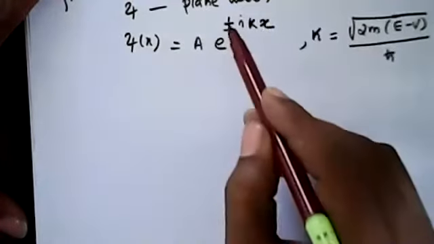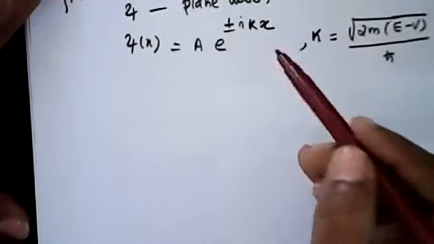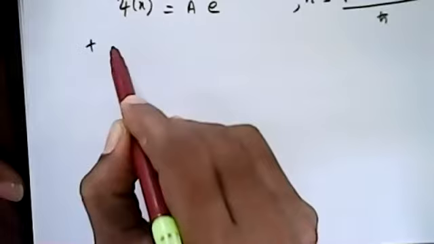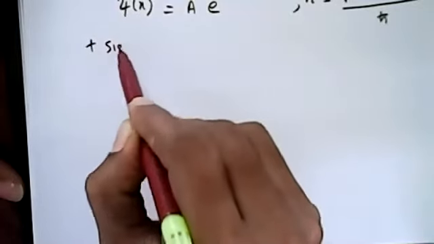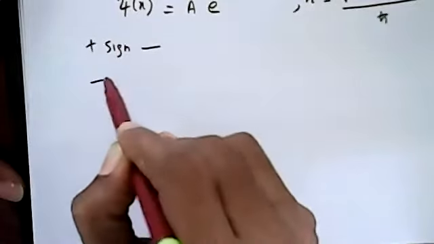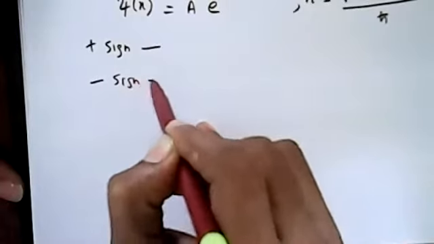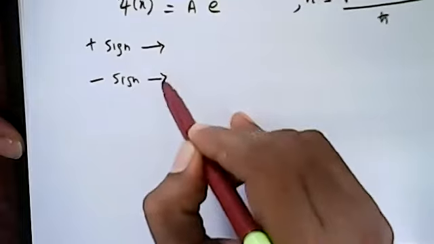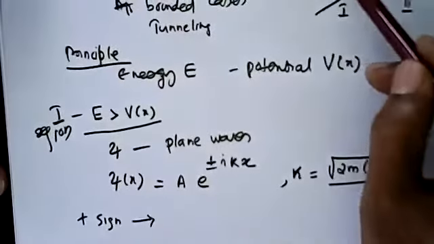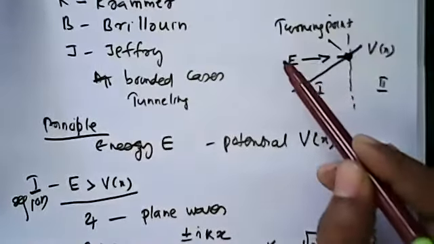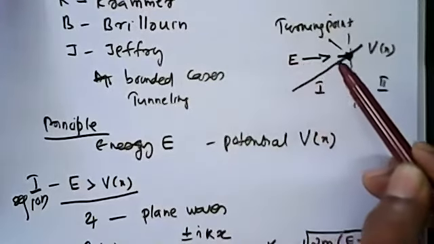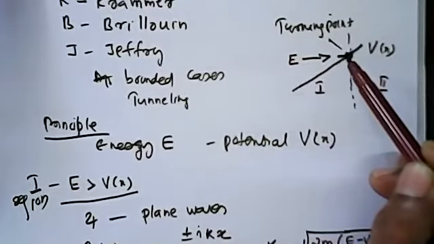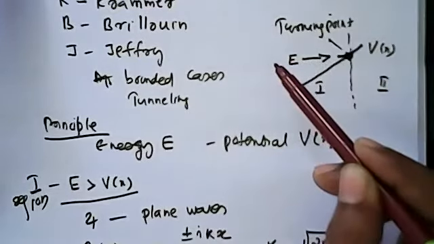And what does this plus and minus show? I have already told you that this is the classical region where particle is coming from left to right and it reaches the turning point, and classically it has to turn back.